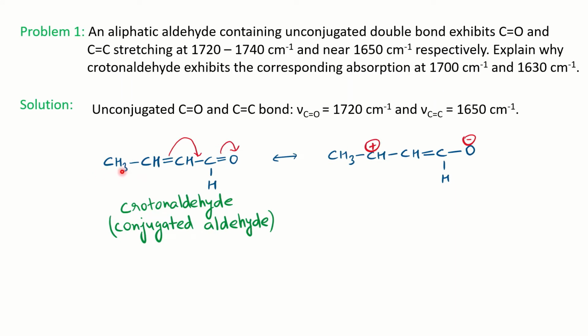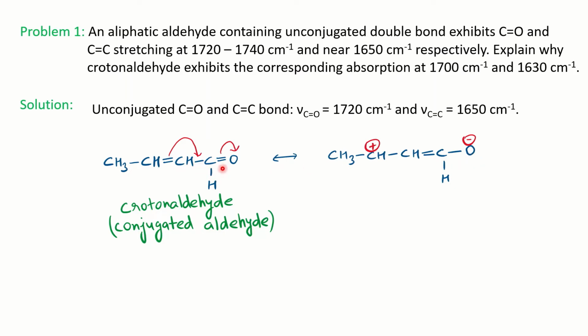The crotonaldehyde structure is, as you can see, CH3, CH=CH, C=O, H. It means it is an alpha beta unsaturated aldehyde, and you can see this carbonyl group is in conjugation with the double bond. So we can make the conjugated structure, a resonating structure, where you have a positive charge on the carbon and a negative charge on the oxygen.